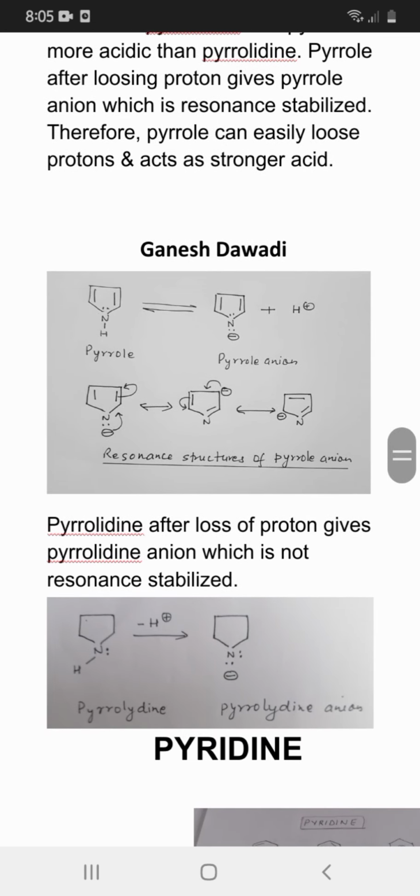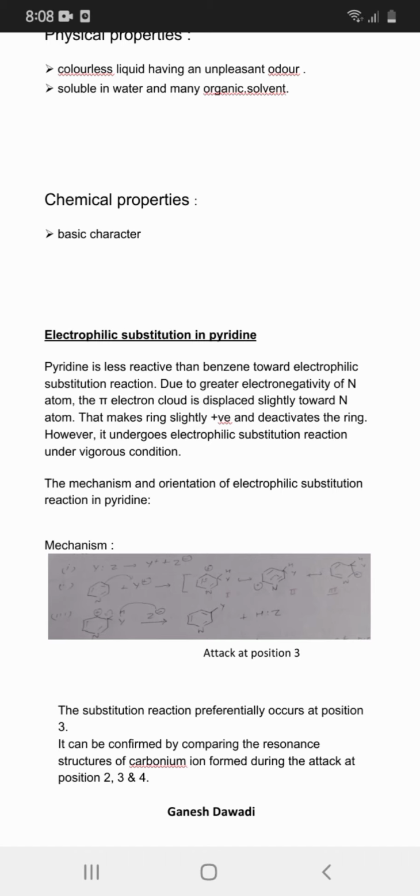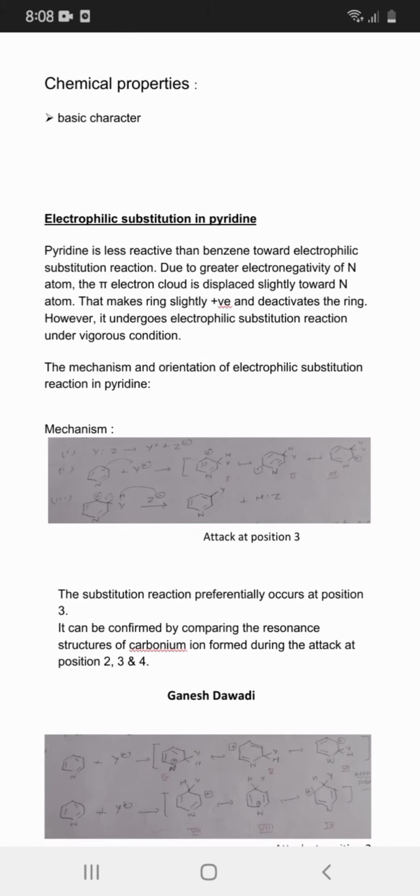Electrophilic substitution in pyridine. Pyridine is less reactive than benzene towards electrophilic substitution reaction due to the greater electronegativity of the nitrogen atom. The pi electron cloud is displaced slightly toward the nitrogen atom, which makes the ring slightly positive and deactivates the ring. However, it undergoes electrophilic substitution reaction under vigorous conditions. The mechanism and the orientation of the electrophilic substitution reaction in pyridine is what we can learn.